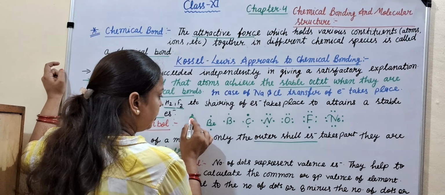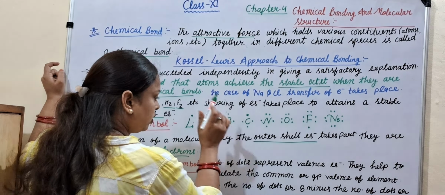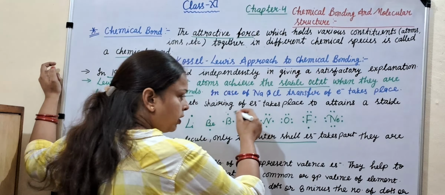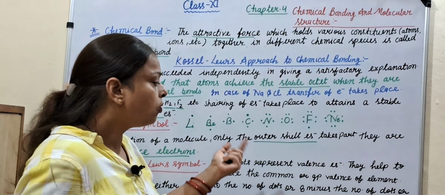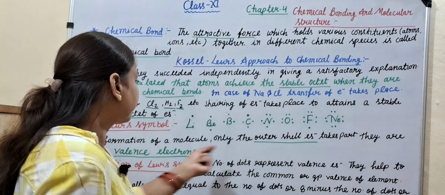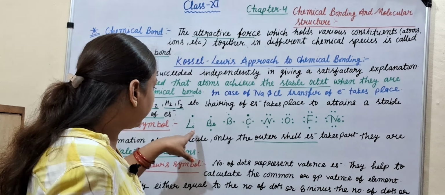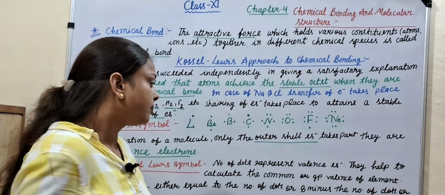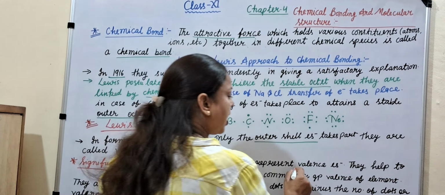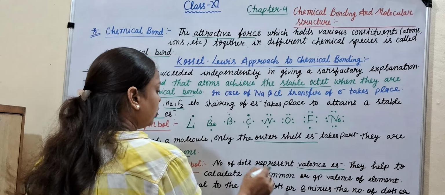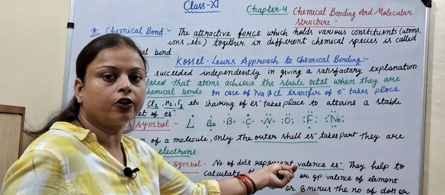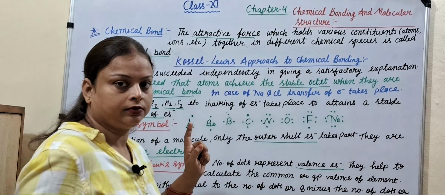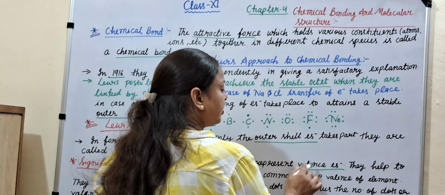The number of dots: here lithium has 1 dot, beryllium 2 dots, boron 3 dots, like that. The number of dots represents valence electrons. Dots represent what? Valence electrons. Valence electrons means outer shell electrons. Here 1 outer shell electron, here 2, here 3, like that. They help to calculate the valence electrons that take part in bonding.